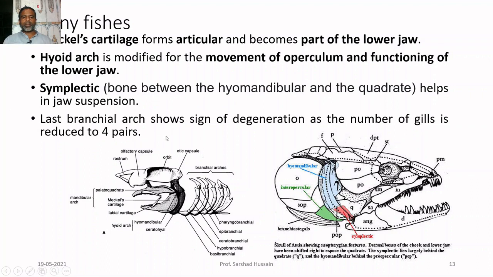The last branchial arc in the bony fishes shows signs of degeneration because the number of gills is reduced to 4. So, in the cartilaginous fishes it was 5, but here in the bony fishes it is 4. The lost arch was the one which was supporting the 5th pair of gills, and it degenerates because the 5th pair of gills is absent.